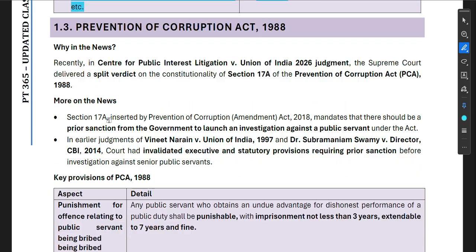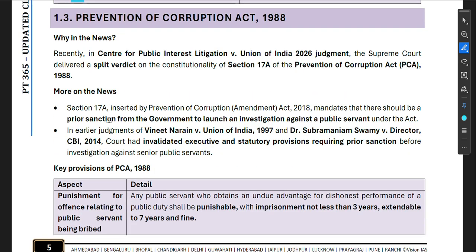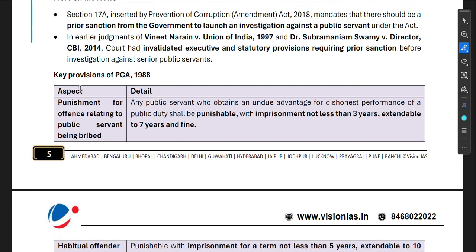Okay, now moving ahead: Prevention of Corruption Act 1988. Why in the news? Recently, in Center for Public Interest Litigation versus Union of India, 2026 judgment, the Supreme Court delivered a split verdict on the constitutionality of Section 17A of the Prevention of Corruption Act (PCA). Now let us understand: what is Section 17A?